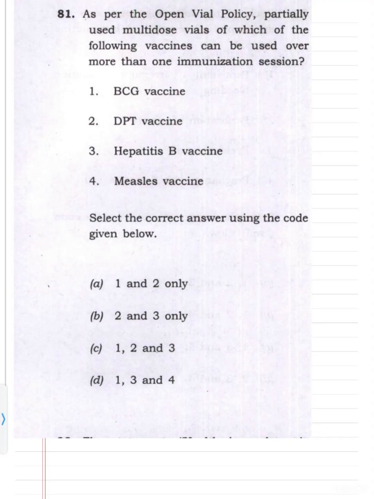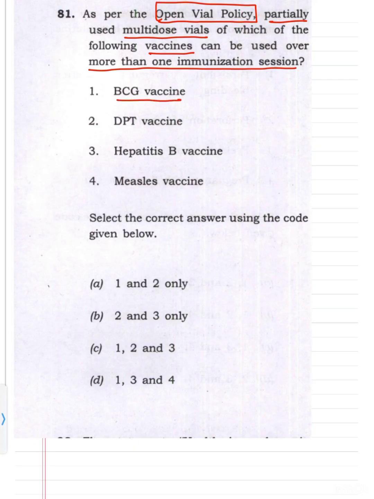Question is, as per the open vial policy, partially used multi-dose vials of which of the following vaccine can be used over more than one immunization session? First is BCG vaccine, second is DPT vaccine, third is hepatitis B vaccine, and fourth is measles vaccine.